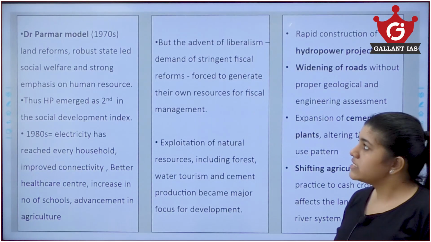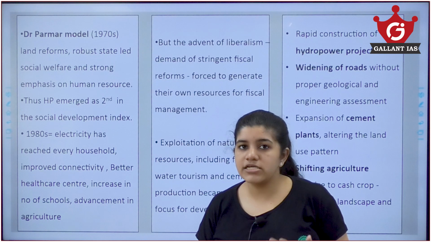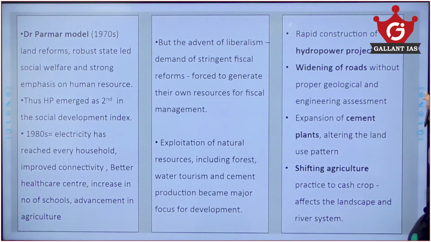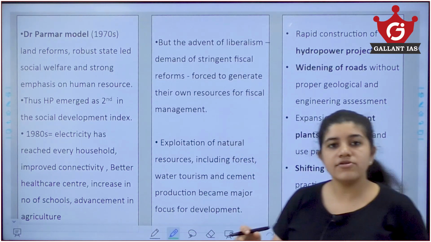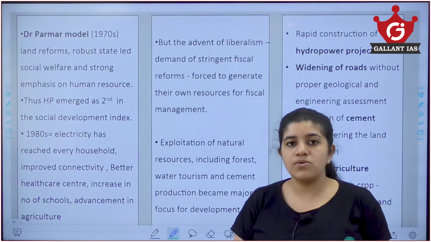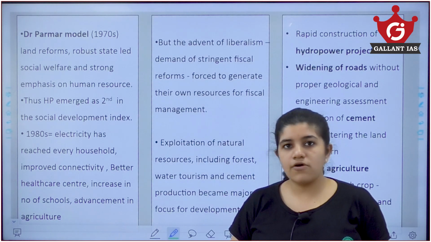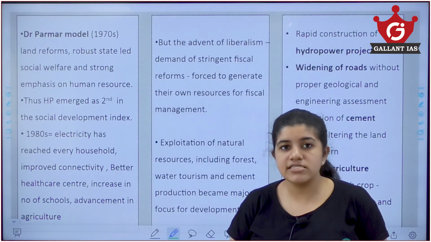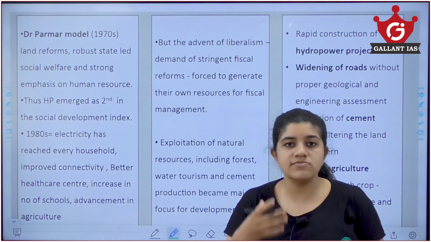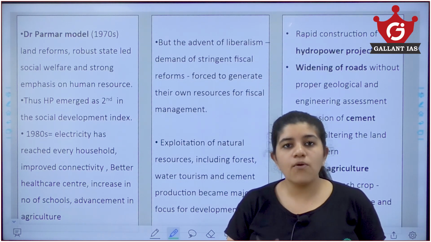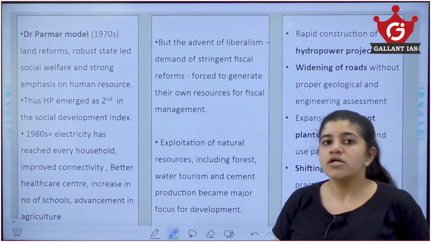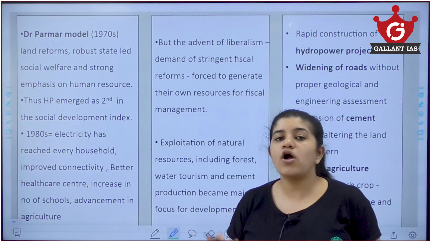Now, there are some things we need to know in the case of Himachal Pradesh. We know Himachal Pradesh is situated in the Himalayan region. The Himalayas, we know, are a young mountain formation. It is very unstable, and whatever construction or activities are done there would make it prone to natural disaster as well. So in a state like Himachal Pradesh, what was done?